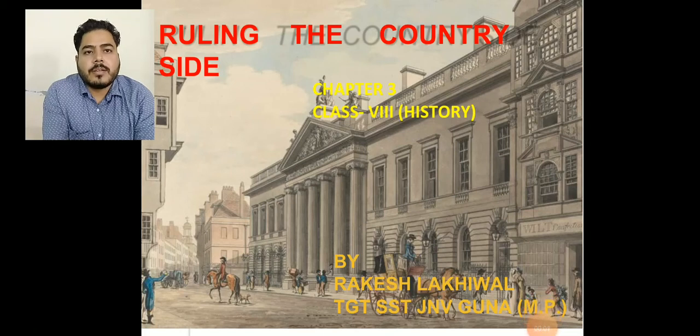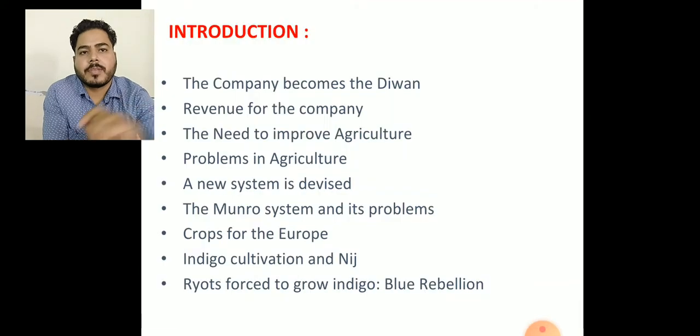Today we will start our third chapter of class 8 history, Ruling the Countryside. In this chapter we will discuss the following points: the Company becomes the Diwan, revenue for the Company, the need to improve agriculture, problems in agriculture, a new system is devised, the Munro system and its problems, crops for Europe, indigo cultivation and its niche, and last, ryots forced to grow indigo and the causes of the Blue Rebellion.